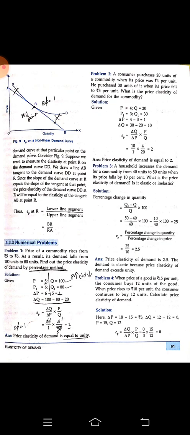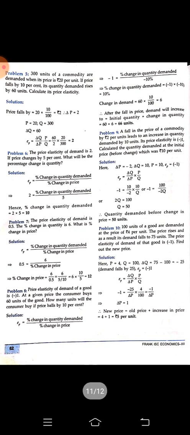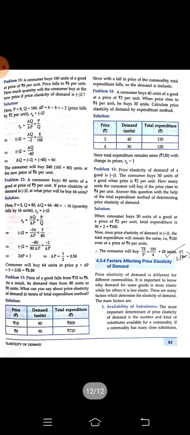In your book there are a few numeric problems given and you need to go through them. They have solved them also, and they have shown how you can solve such a problem if you get something like this in your exam. These are simple equations which you need to apply and solve.